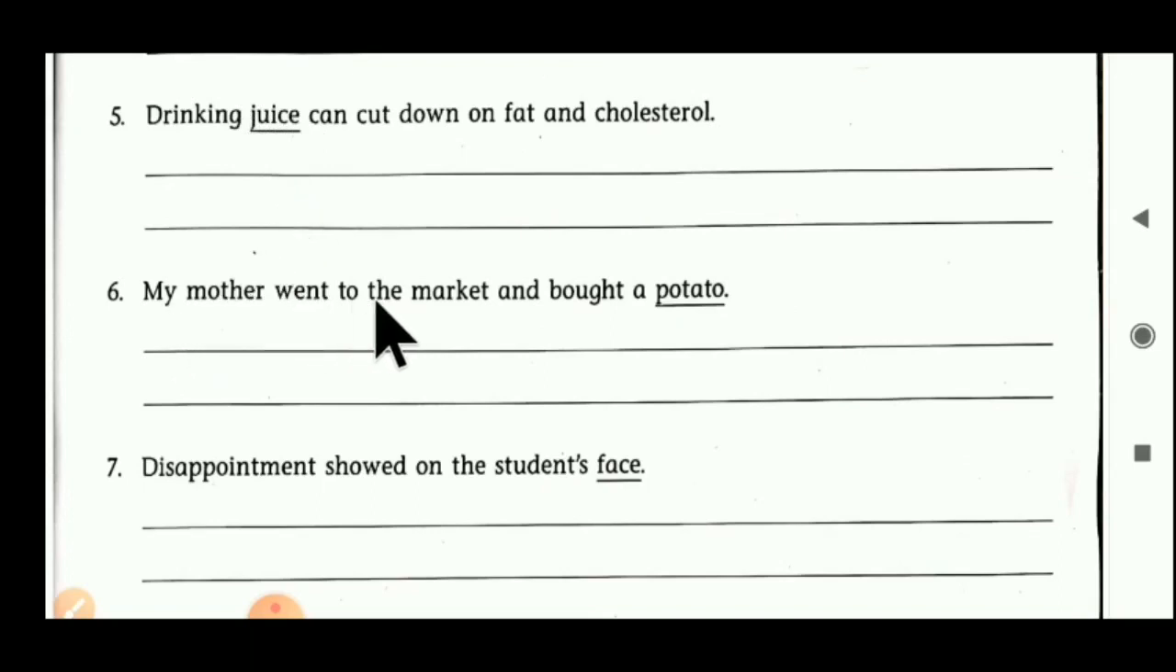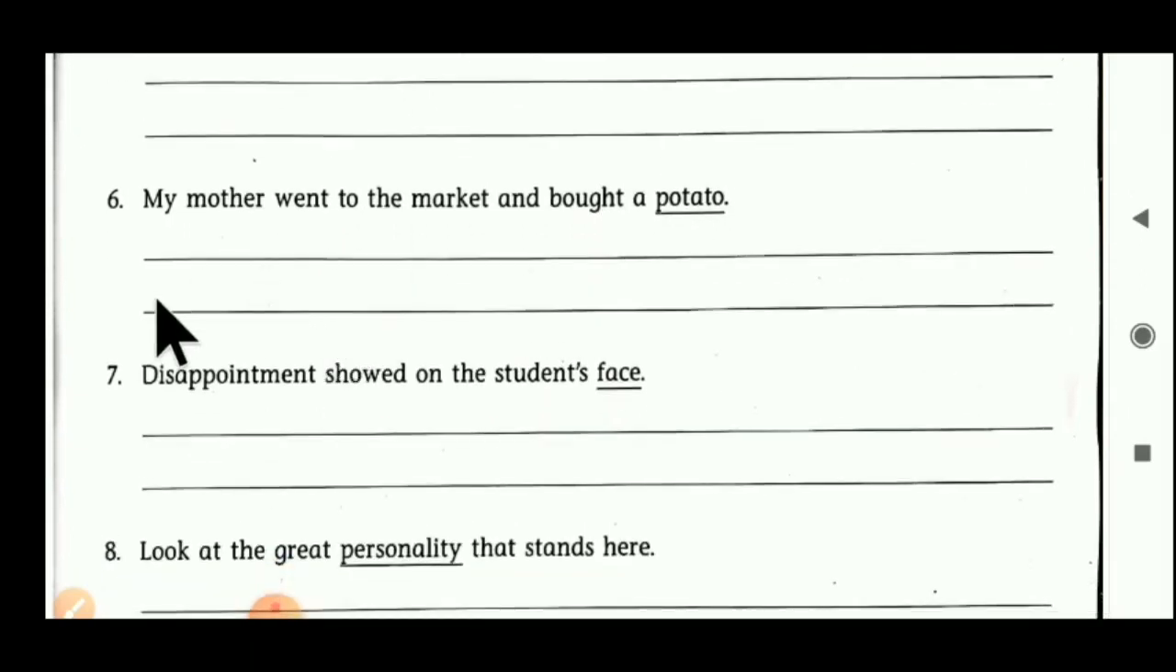Now the sixth one: My mother went to the market and bought a potato. Here potato is in singular form. We have to put it in plural form. Now let's see what changes we need. My mother went to the market and bought, we have to remove the article a here. So: My mother went to the market and bought potatoes. Instead of a potato, we put potatoes.